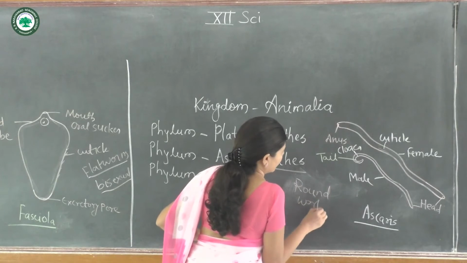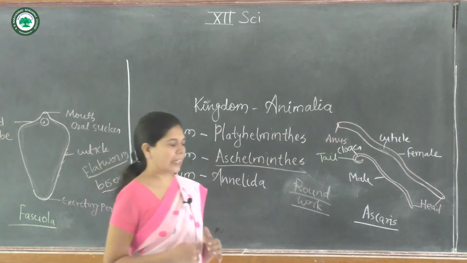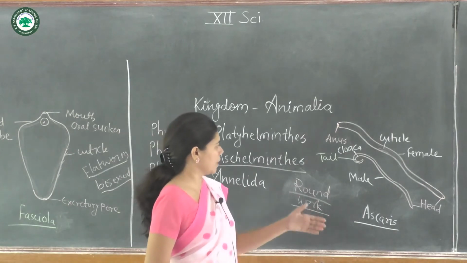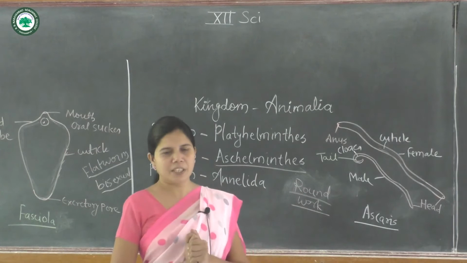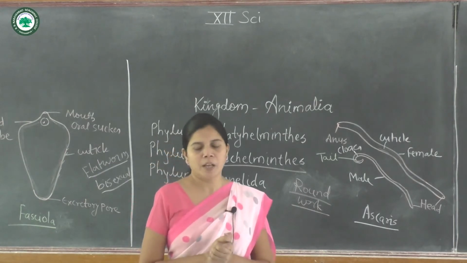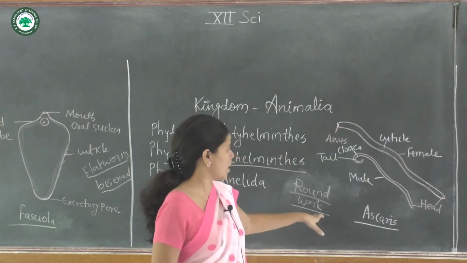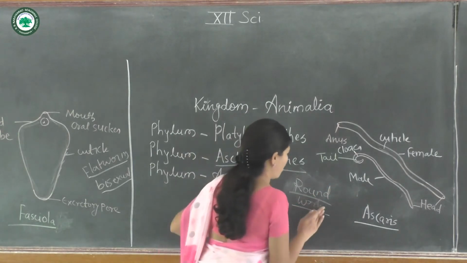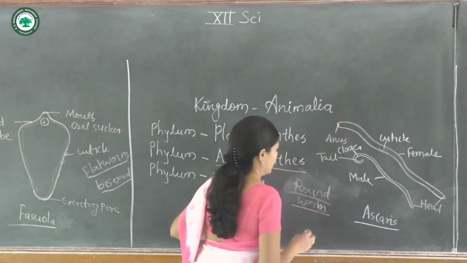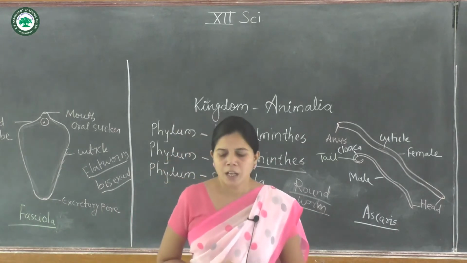If we take a cross section of the animal, we clearly see that the animal is circular. The animal from the Aschelminthes has a circular body shape. If we take a cross section, it is seen as circular. That's why the given name is roundworm.